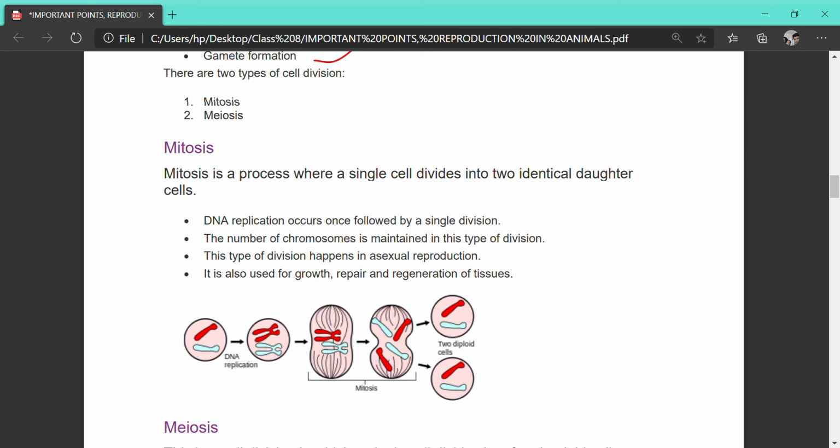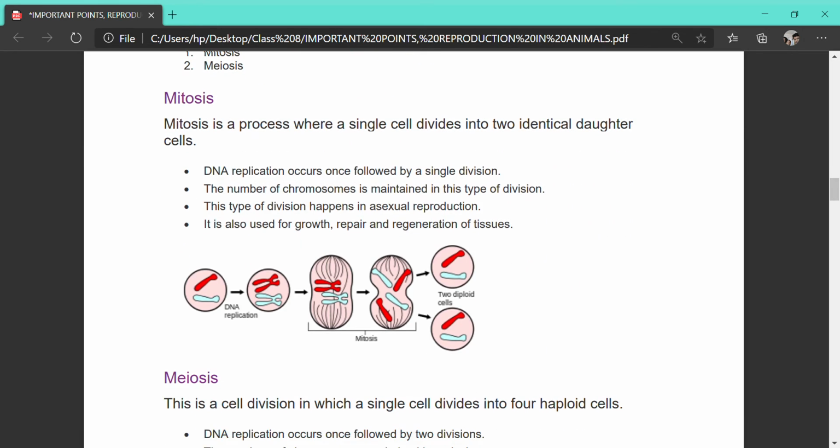So now we are moving to the two types of cell division. First of all, we are going to read about mitosis. What is mitosis? Mitosis is the process where a single cell divides into two identical daughter cells. I have told you earlier also, identical means exactly the photocopy or Xerox copy of the mother cell. Why? Because no two parents are involved. The cell is coming from a single parent.